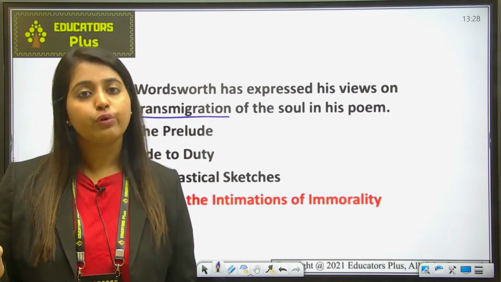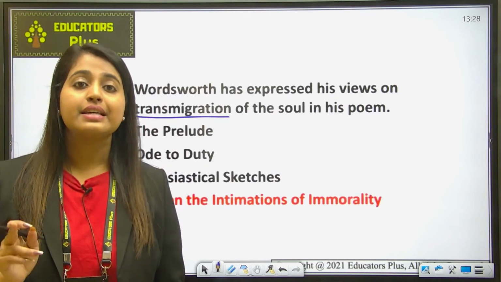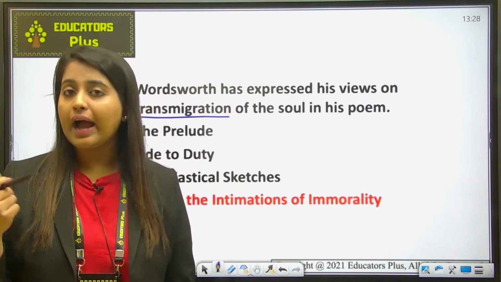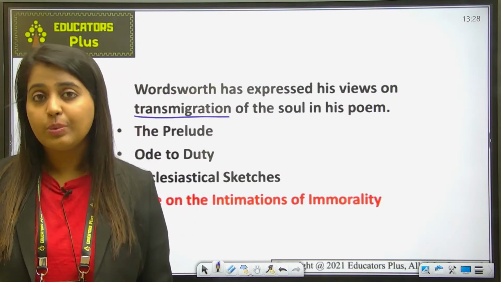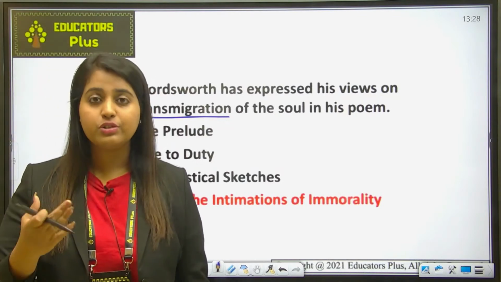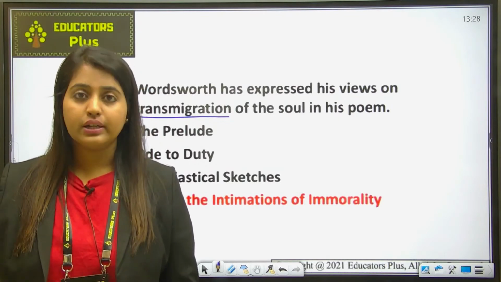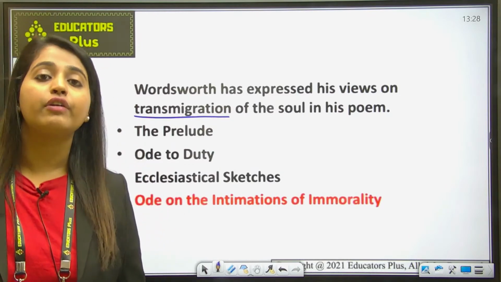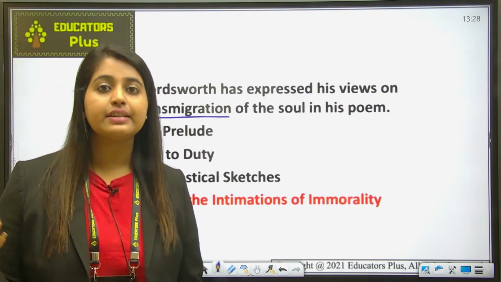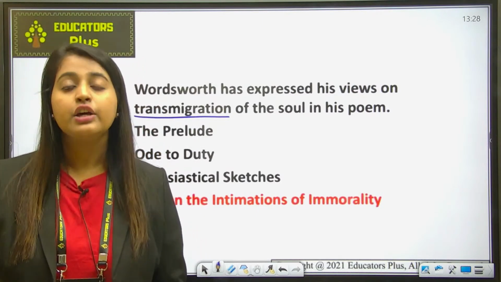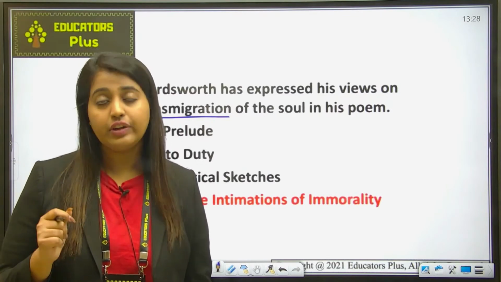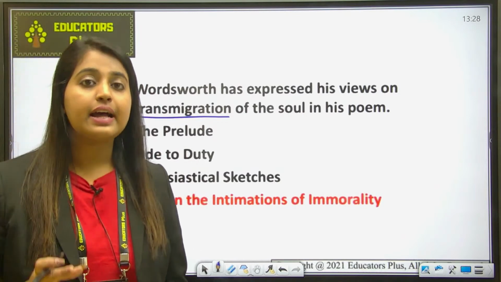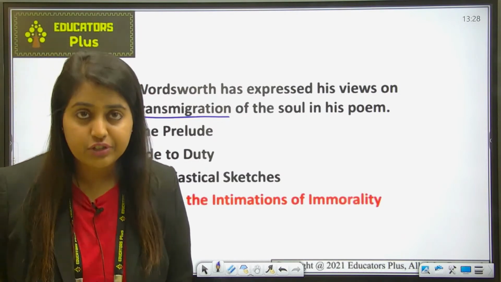He goes back and forth between the past and present throughout the poem, and he says that as infants we have a strong connection, memories of heaven. This was a common idea in many poems of the metaphysical age as well, because when you are born you are very close to heaven, having just arrived on this earth. But as you grow older, at 10, 12, 15, 20, you move away from your memories of heaven and become far from your connection to heaven. That's why he said that when you are an infant, you are very much connected and close to the memories of heaven. He also says that as soon as we grow up, we lose all our relationship with heaven.